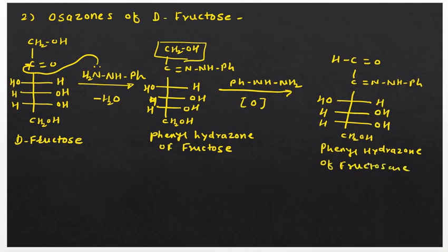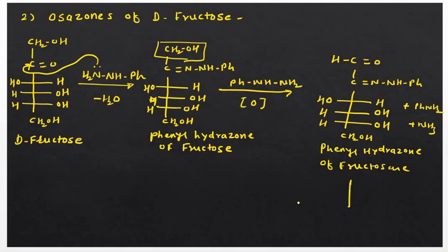Okay, and the side products here are aniline, that is PhNH2, plus ammonia. So these are the two side products obtained in this step. In D-glucose also these two side products are obtained. Okay, so this is the formation of phenylhydrazone of D-fructosone.